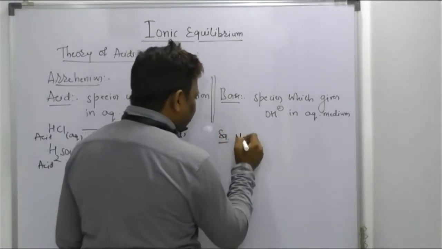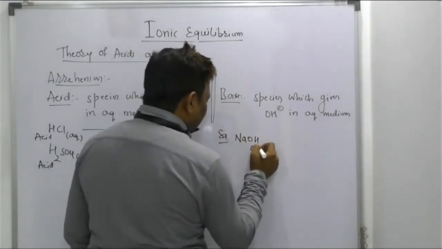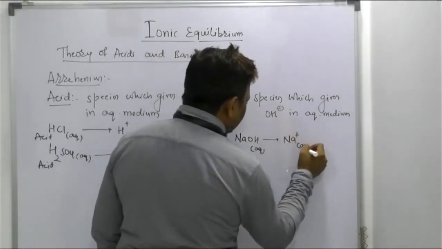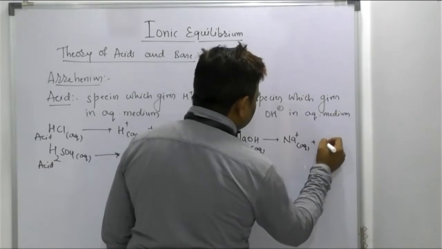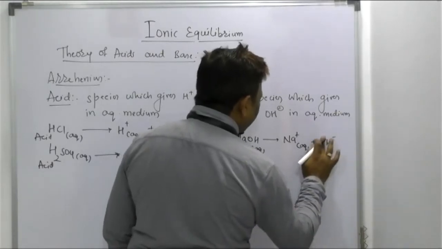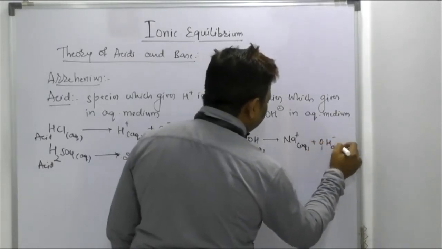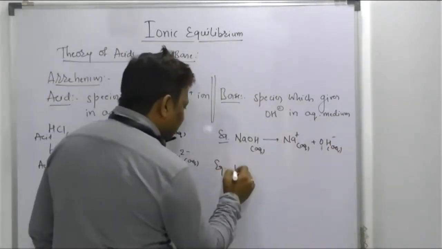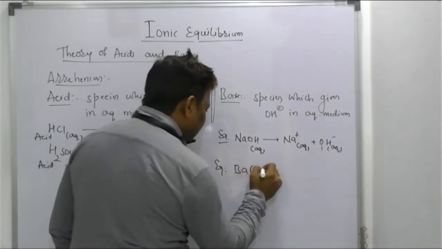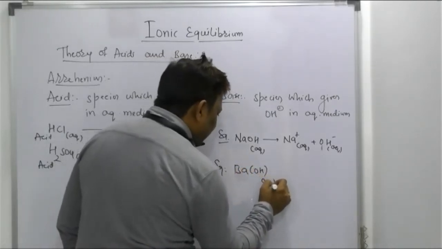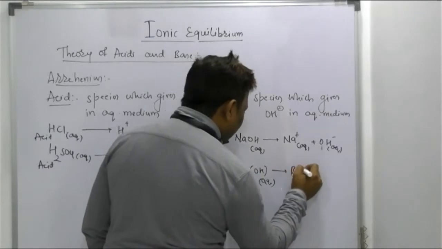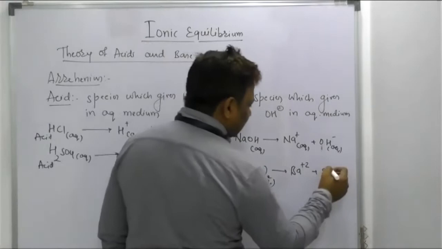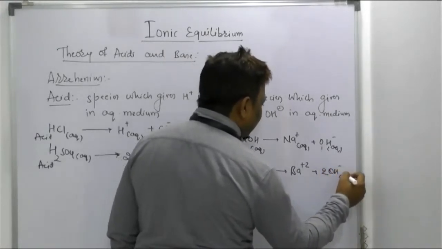That too in which medium? Aqueous medium. So NaOH in aqueous medium has a tendency to provide Na plus ion, and it also has a tendency to provide OH minus ion in aqueous medium. So it will be called a base. One more example, everybody knows that: barium hydroxide, in which medium, beta? Aqueous medium. Ba(OH)2, with OH taken twice, has a tendency to provide OH minus ion in aqueous medium.